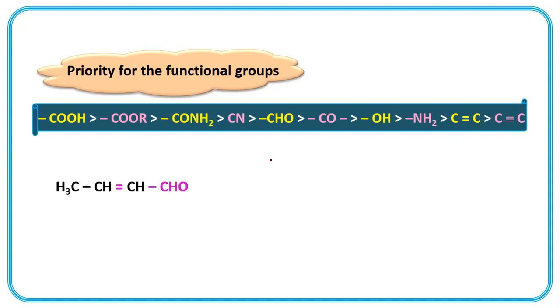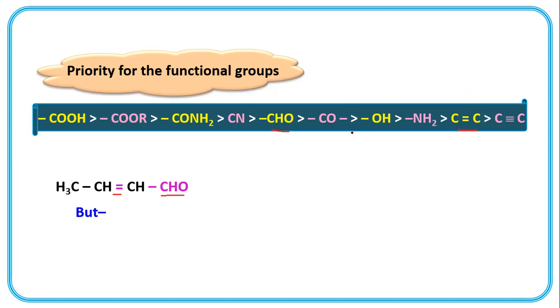Now here we can see two functional groups given in pink color. One is alkene and second is aldehyde. Aldehydic functional group ends with al. So in priority order, aldehydic functional group gets the first number and double bond is the last.